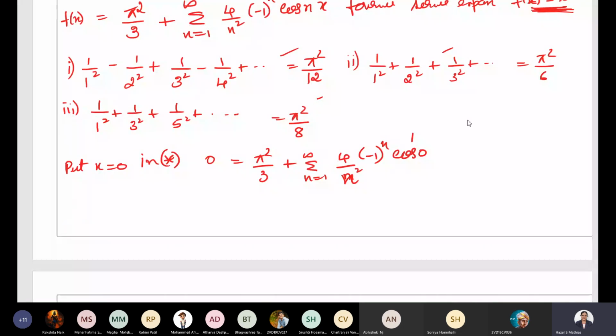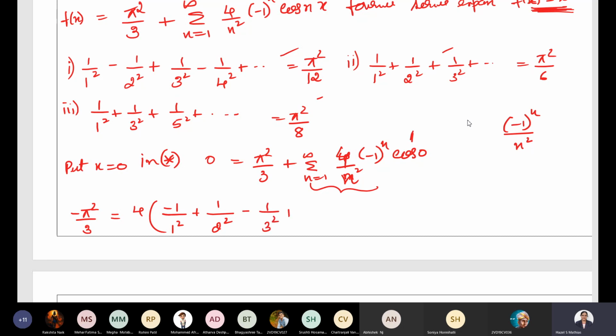Now expand this. You can take this pi square by 3 to the other side, it will become minus pi square by 3. Now expand the summation. If I take 4 outside, it will be minus 1 power n by n square, as cos 0 is 1. How to expand it? Give different values starting from n equal to 1. So it will be minus 1 power 1 by 1 square, that is minus 1 by 1 square. Then minus 1 power 2 will be 1 by 2 square, minus 1 power 3 will become minus 1 by 3 square, minus 1 power 4 gives 1 by 4 square. It will continue like this.